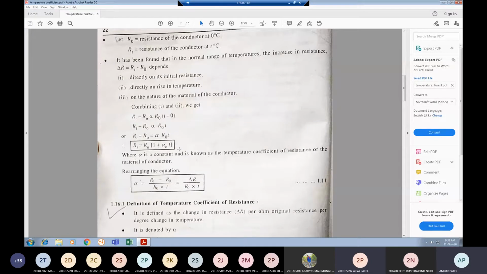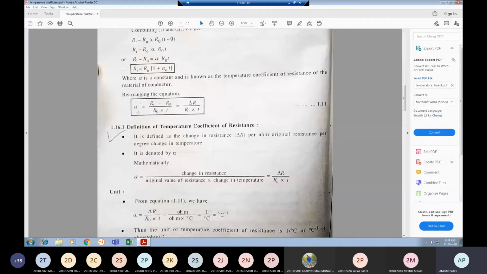Alpha 0 into 1 minus alpha 0 into T, because when we are heating, it can be written as T minus 0, but when we are cooling down, it can be written as 0 minus T. So it can be written as 1 minus alpha 0 T. Okay, so that we'll see.